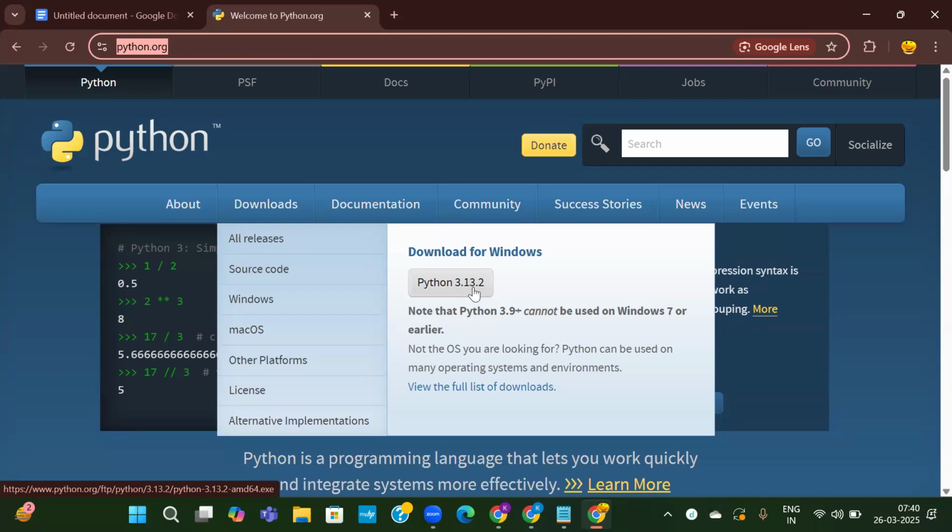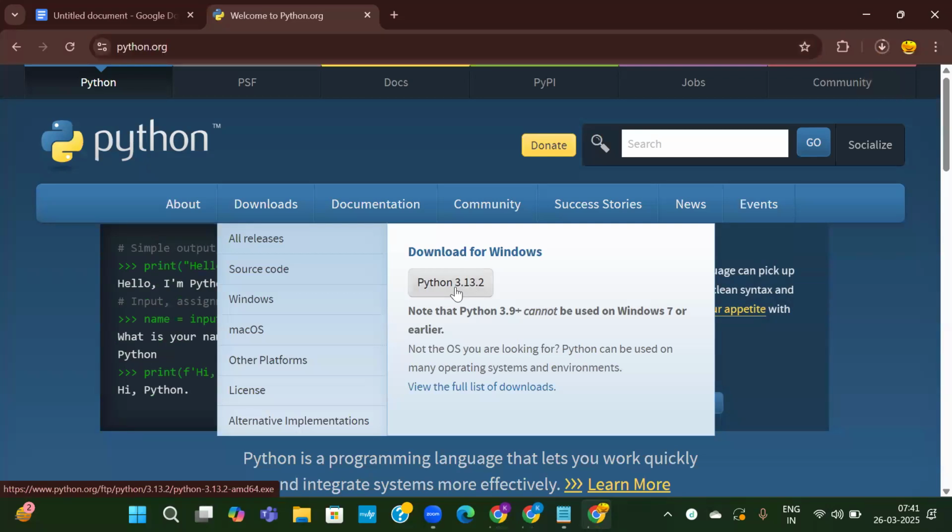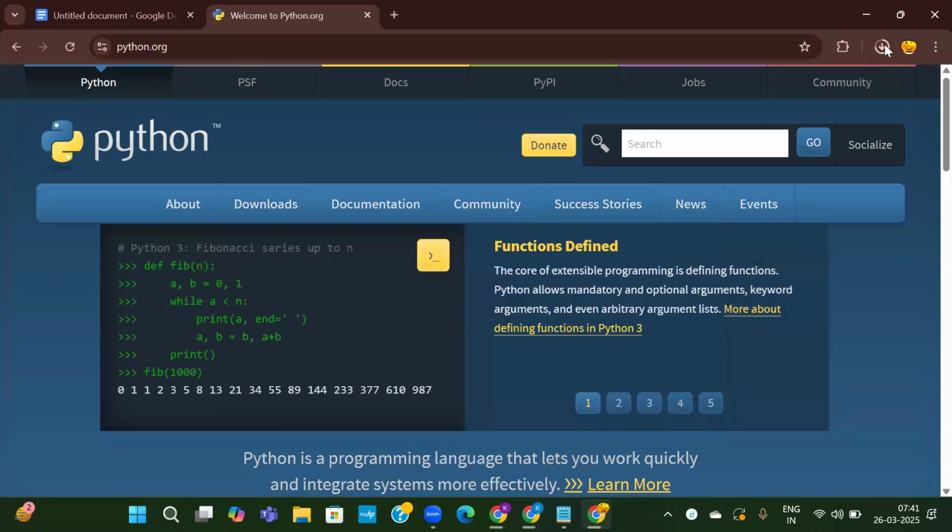You can download this. For me, Python is already installed, so I'm not going to download it once again, but I'll show you. Let me download it and show you. Based on your operating system, you can get the version here. So it is getting downloaded. The installation is very simple.